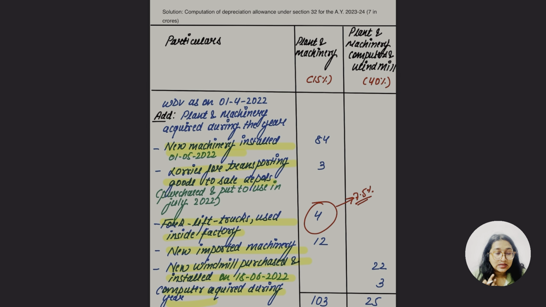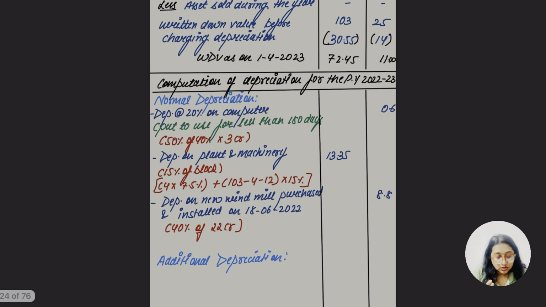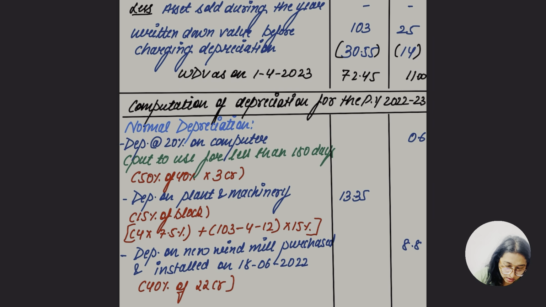Now what are we going to do? The question has mentioned something about whether the company has sold any of the assets. No. So the other step is to deduct the value of the asset if it is sold during the year. So here we have to reduce the asset which is sold during the year. As the question has not mentioned anything about it, we're not going to take any amount. So this is going to be the written down value before charging depreciation. Is this much understood?